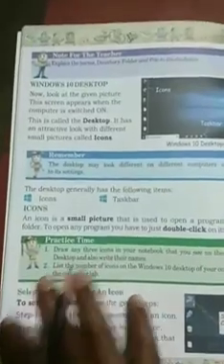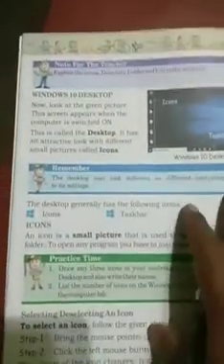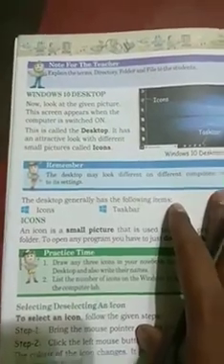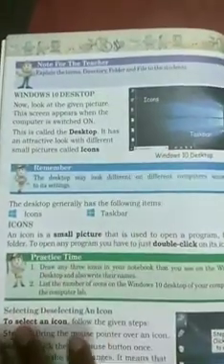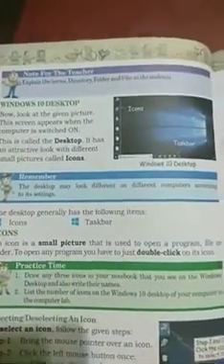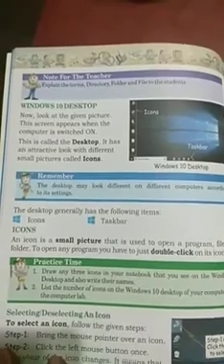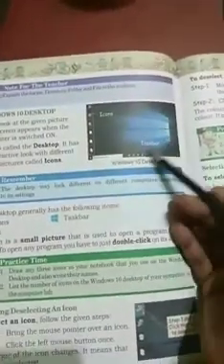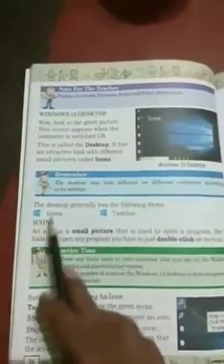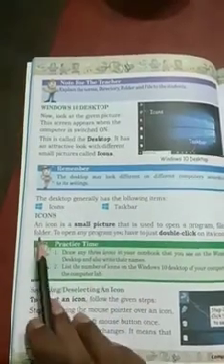So let's start with the first thing in Windows. It's the desktop. The desktop may look different on different computers according to its settings. It looks like this figure. The desktop generally has two items: icons and taskbar.